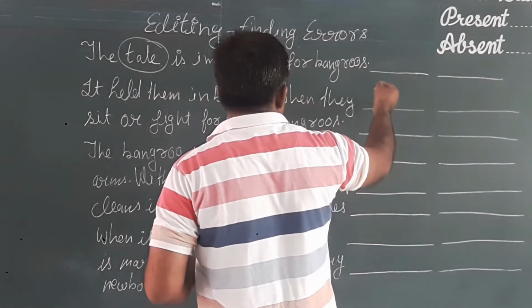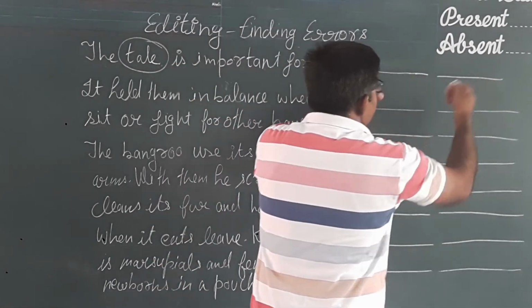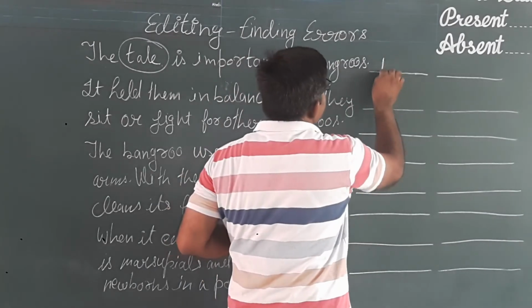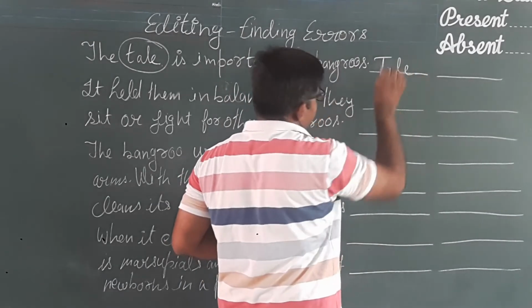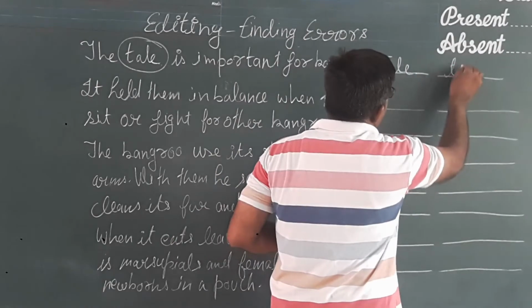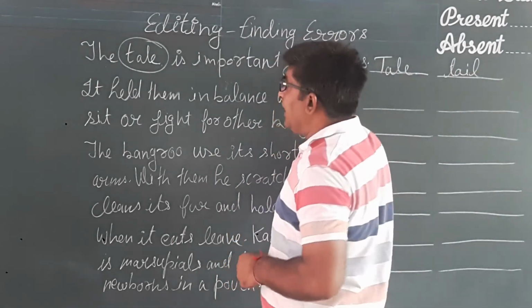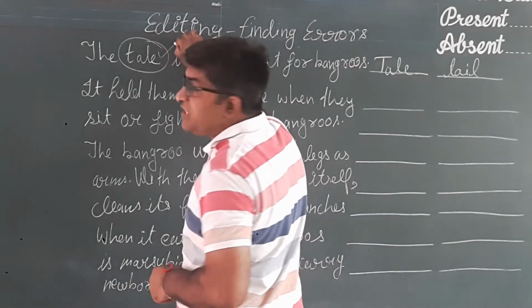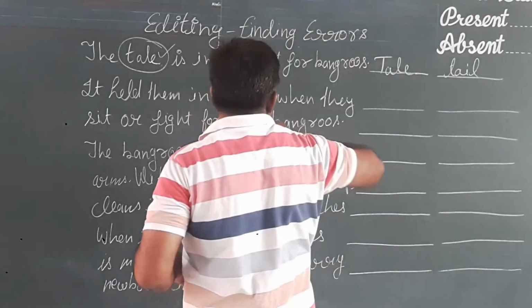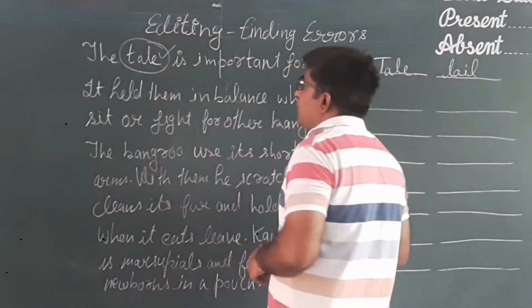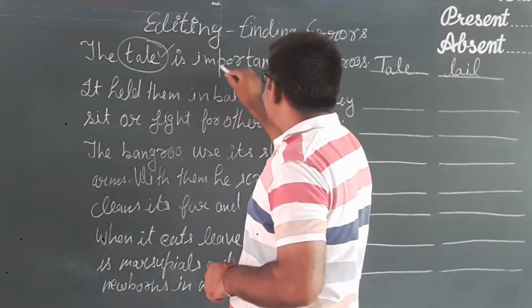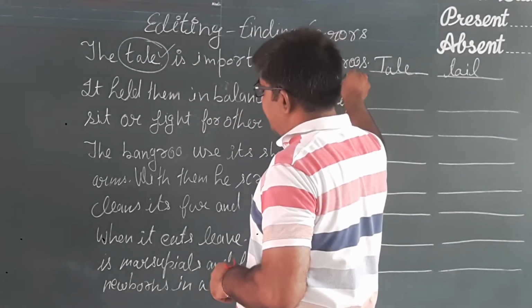We shall write the wrong word here, then the correct word. This is about the animal kangaroo and nothing is related with the tale, but the right word will be tail. Okay, the tail is important for kangaroos, sure.